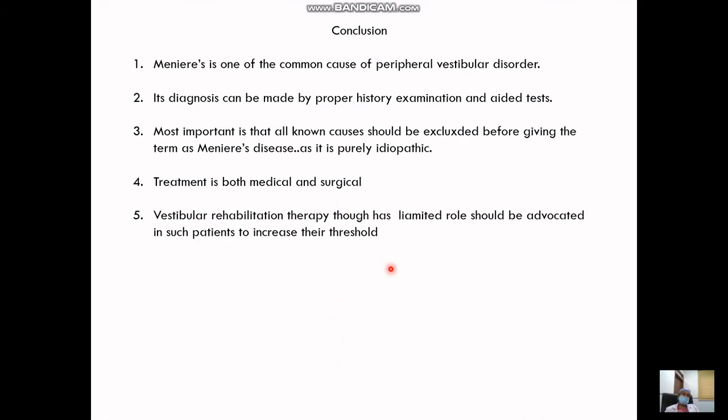For undergraduates, the important thing to know is that when a short note on Meniere's disease comes, they should be well versed with the definition, the etiology, the pathogenesis, clinical features, and the management. For postgraduates, the thing to keep in mind is how to differentiate different forms of vertigo, how to see the patient in the clinic, focus on their history and examination, what the typical findings of Meniere's disease are in history and in audiometry, and then the treatment, that is, the management of Meniere's disease.